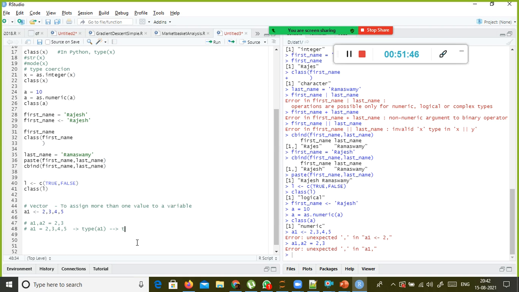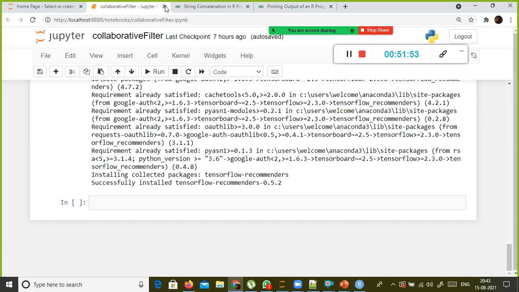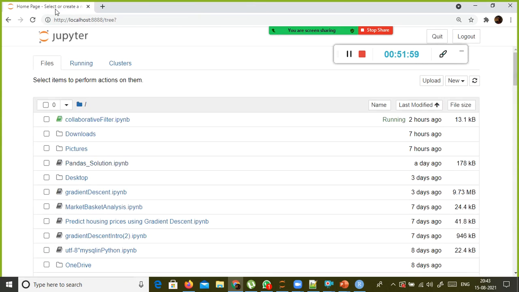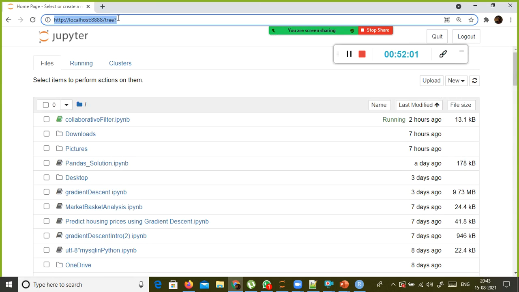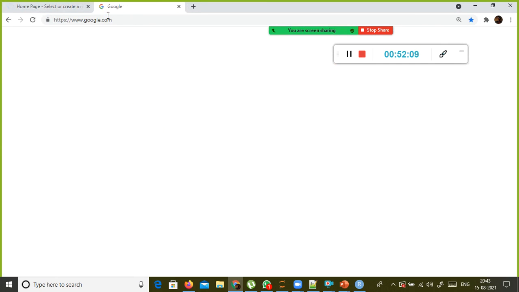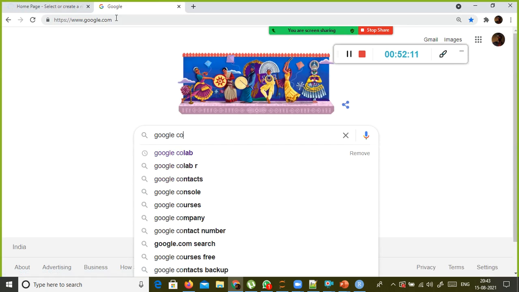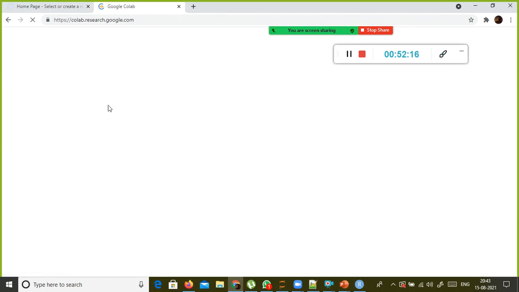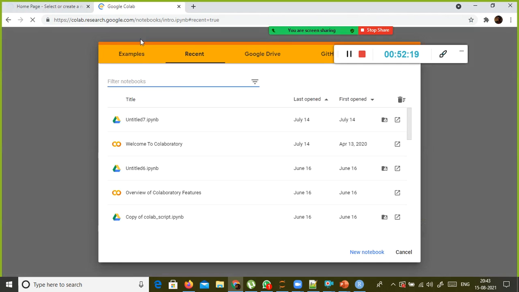You can probably type it side by side in your Jupyter notebook now. I don't know why it takes a lot of time. Let me do one thing. Or we will use Google Colab, right? So Google Colab is the Jupyter notebook made available by Google.